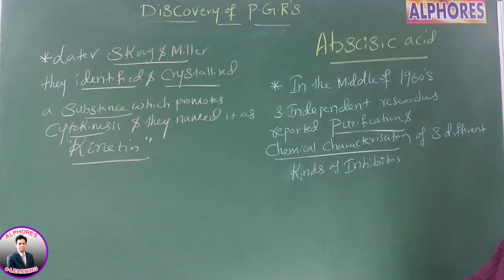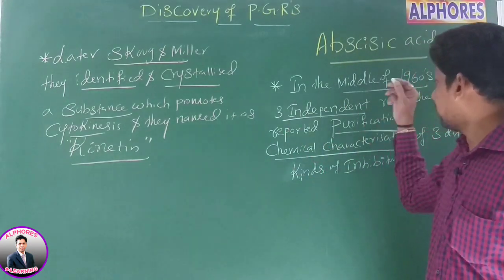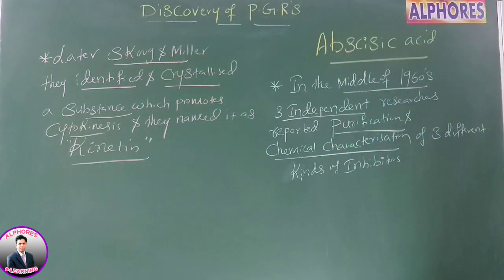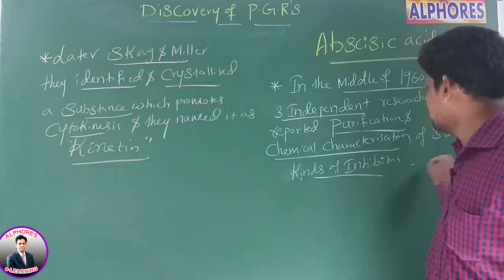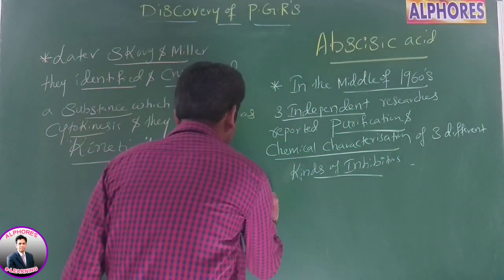Is it okay? In the middle of 1960s, three independent researchers reported purification and chemical characterization of three different kinds of inhibitors.